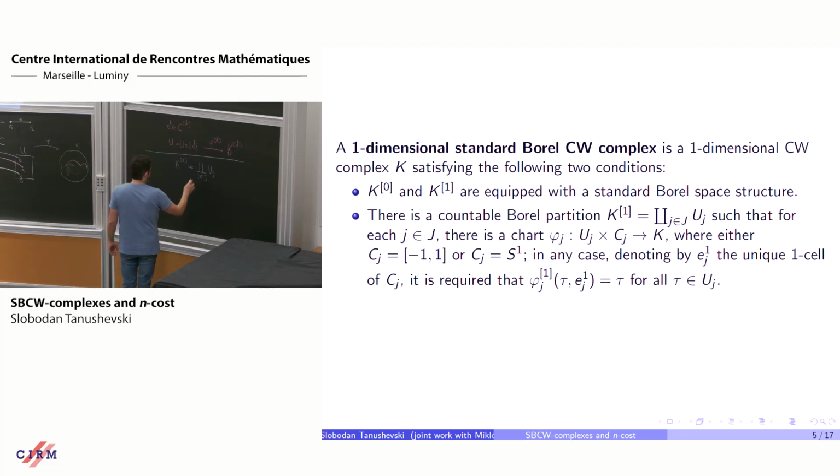And then for each j, we have a finite CW complex Cj and a chart. There is one more condition which I will write and then explain.